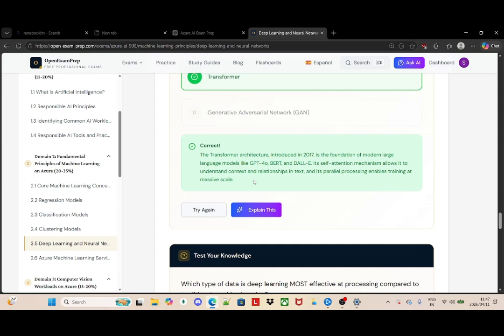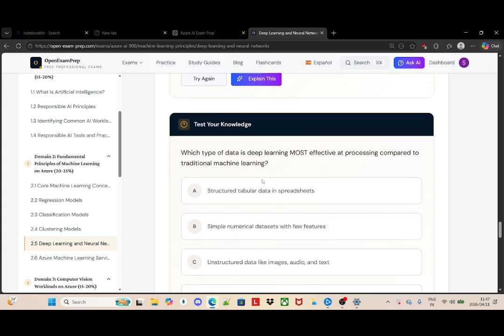So BERT and DALL-E, we know that DALL-E generates images. It's a self-attention mechanism, and it allows it to understand context and relationships in the text. It's like parallel processing, and it enables training at a massive scale.